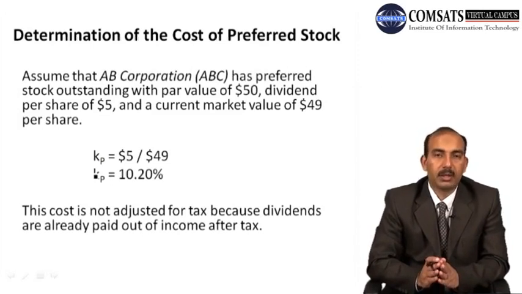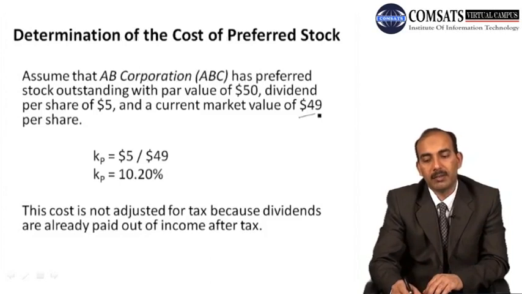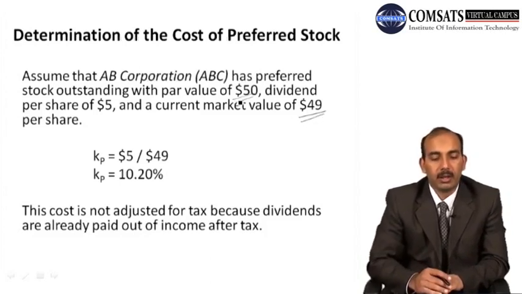So with an example we can explain it. Assume that AB Corporation has preferred stock outstanding with a par value of $50, dividend per share of $5, and a current market value of $49. So we will use the market value, not the book value or the par value. And we will calculate KP, the cost of the preferred stock.